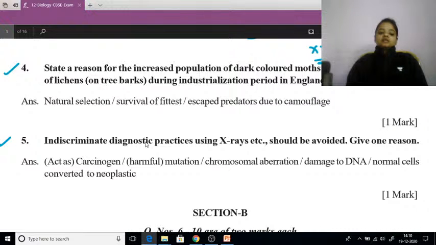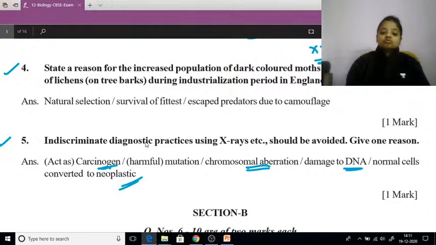Indiscriminate diagnostic practices using X-ray etc. should be avoided. Give one reason. Why is this practice said to be avoided? Unless it is very necessary, we should not go through the X-ray because it is carcinogenic. It can cause chromosomal aberrations or damage to the DNA, and normal cells can get converted into neoplastic.